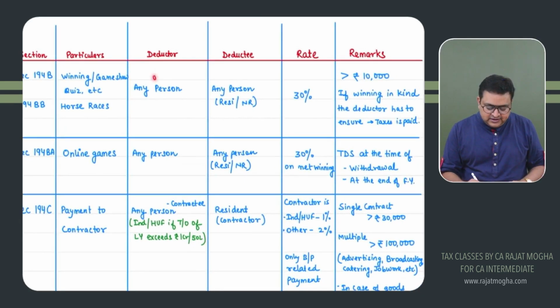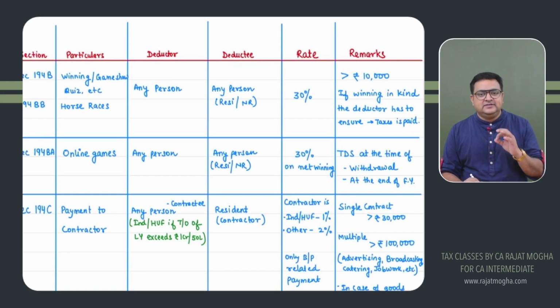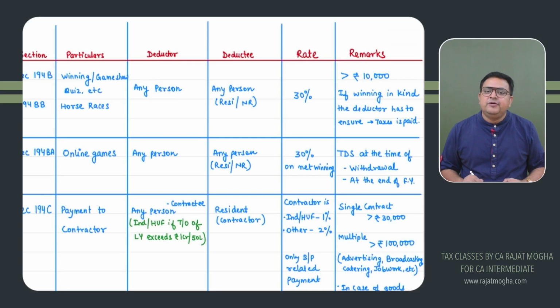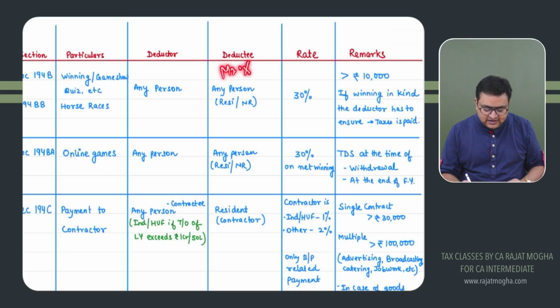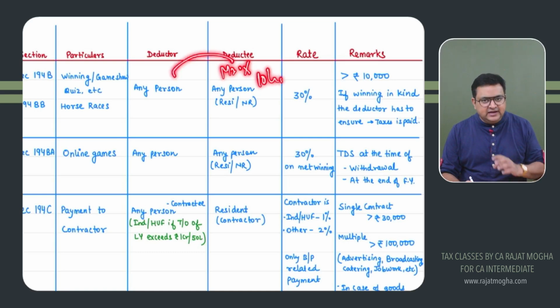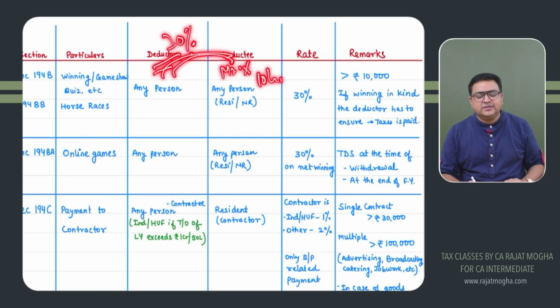First of all, the deductor would be any person who is the organizer of this show or racehorse event. Let's say Sony Entertainment Television has a game show, KBC. So these are the people who will be deducting TDS. And whosoever is the winner, he will be receiving the amount and he would be the deductee. So let's say there is a person, Mr. X, who won rupees 10 lakh from a game show. The organizer will be deducting 30% TDS on 10 lakh, that is rupees 3 lakh. They will be paying you 7 lakh rupees.